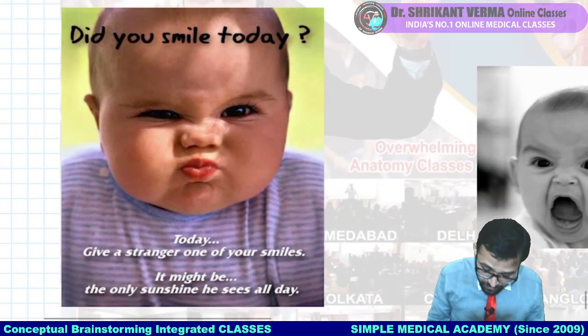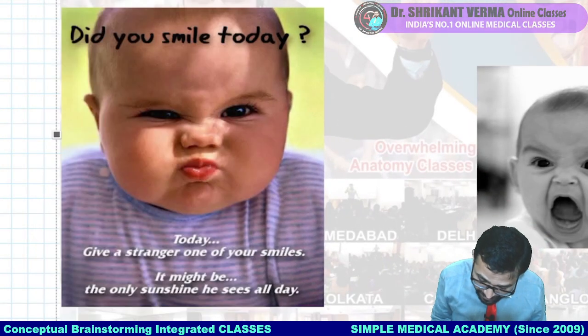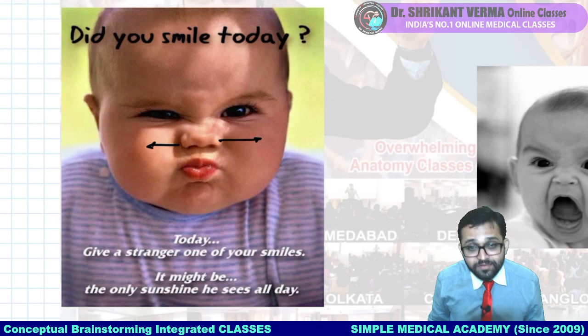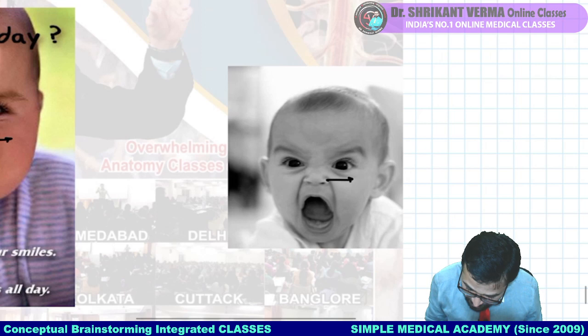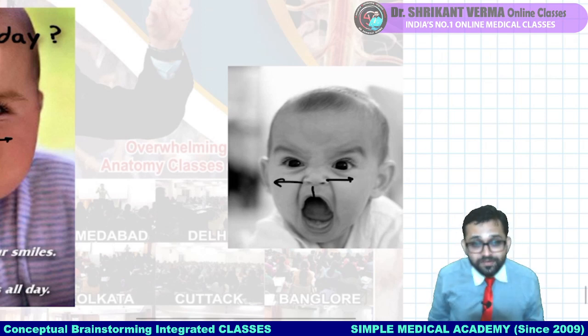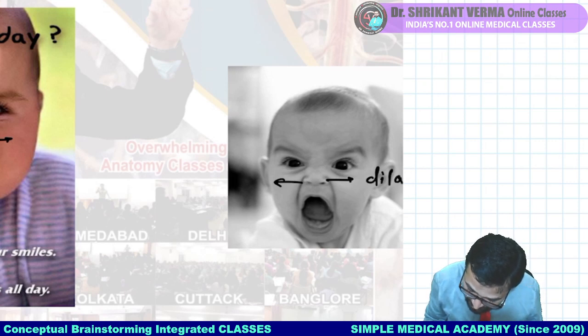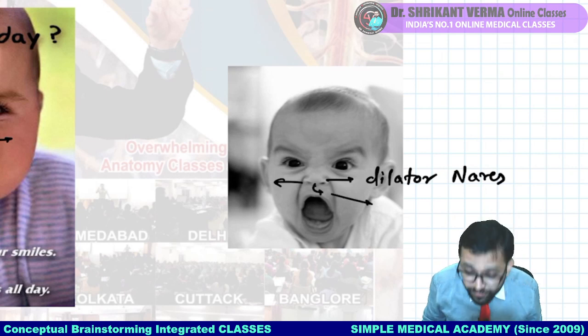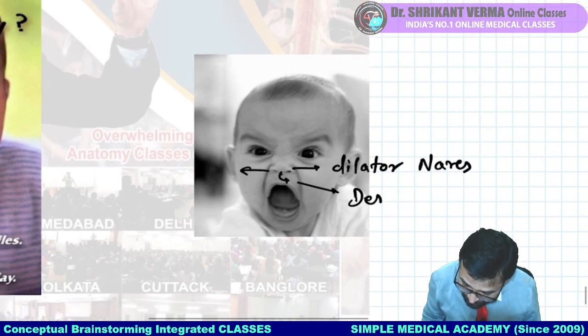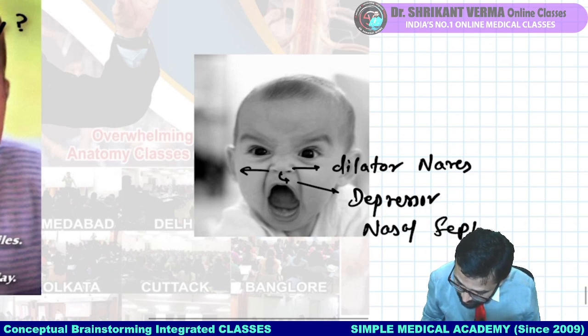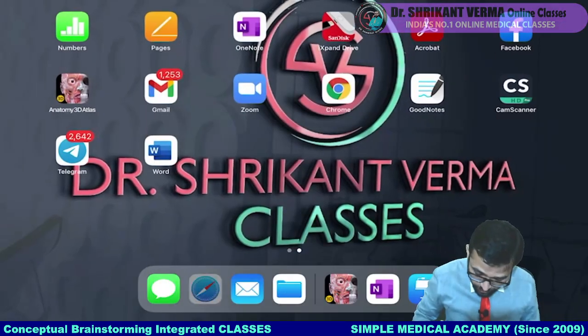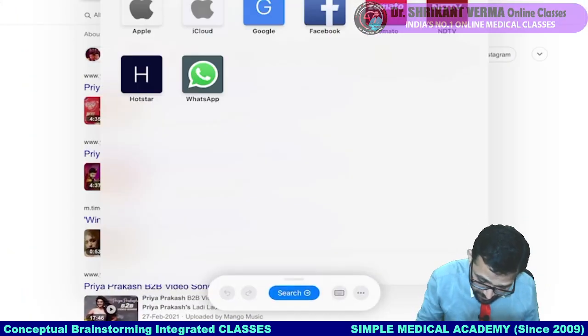See here, whenever we are angry, there is a dilatation of the nose. As well as the tip of the nose is coming down. Can you see this baby? Yes, so much angry. So for the dilatation of the nose, the muscle will act, that is dilator nares, and the tip of the nose is coming down, that's why it is known as our depressor nasal septi.